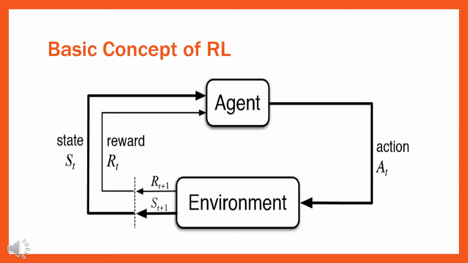In the same way we have the reward, r, which could be used by another state if required. That is r t plus 1. This is also the reward which is used by the next time step. So r t represents the reward generated at the current time, and state s t means the state at the current time. This is the overall approach represented by the two important factors known as the agent. So the agent will keep the reward and state for the next and next-to-next states to come.